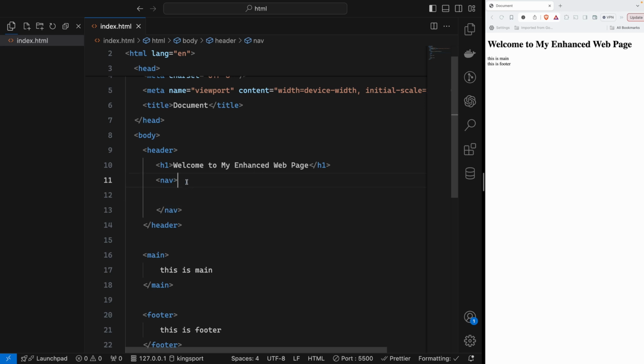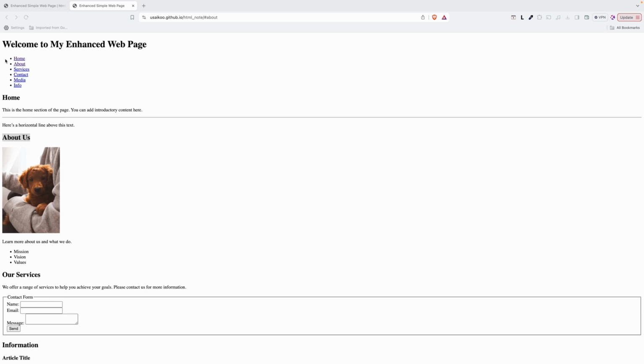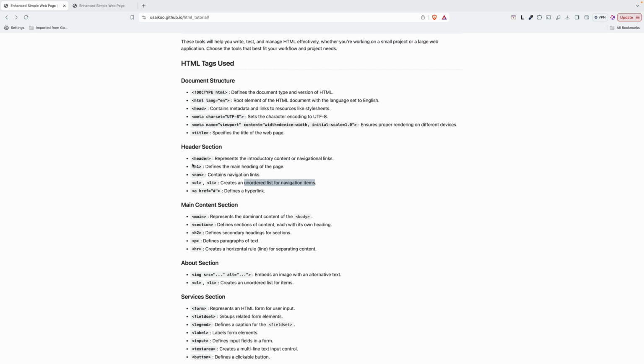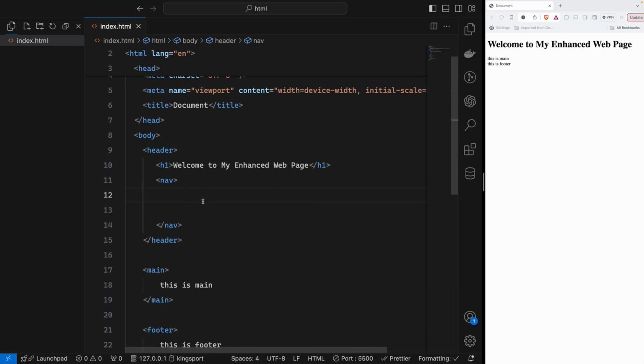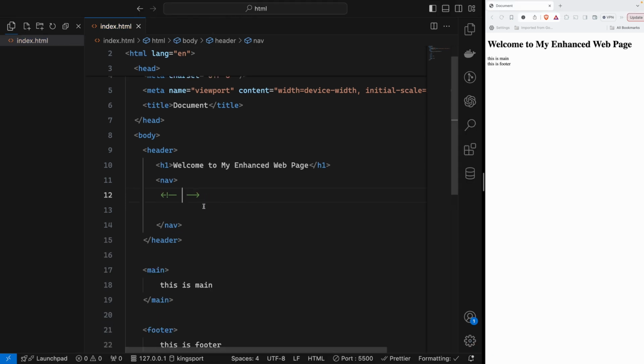Then after that, we will write the ordered list. So this is an ordered list. So we have ordered list and unordered list. So here I will show you the URL. So this is the list for navigation items. Okay, so you may study what is an ordered list and what is an unordered list. Okay, let me explain here. So in HTML we can use a comment like this. For the comment, you can press Command slash here like this. Okay, so inside that we can write any code we want, and that will not be executed.